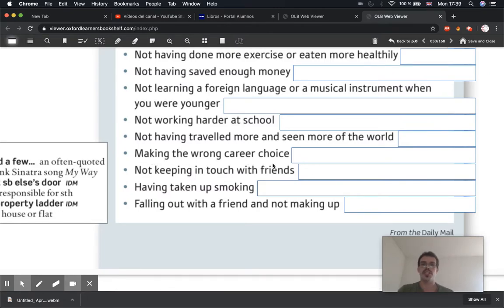Making the wrong career choice. Next one, making the wrong career choice. So that would mean, if you're not sure what that means, choosing the wrong job. Okay, so maybe when you're young, you take a job because you think, okay, yeah, it's a good job, I'm going to make a lot of money. And then 10 years later, you think, I hate this job, I should have done something different. Okay, but it's been 10 years, so what can you do?